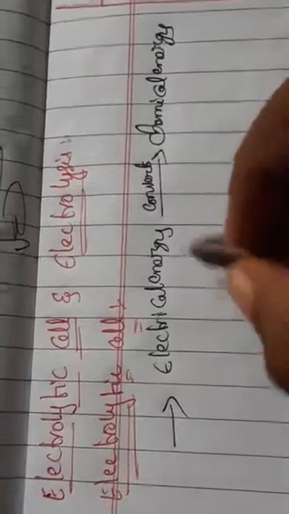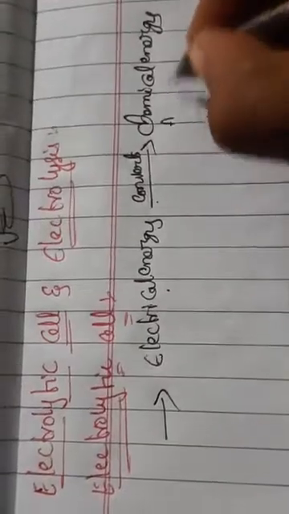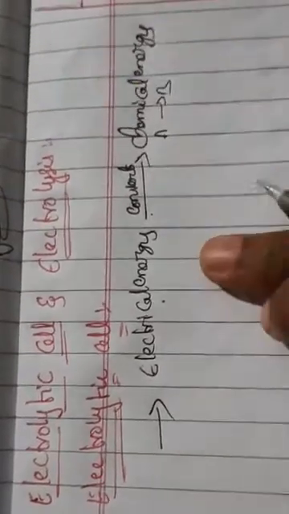We are saying electrolytic cell here. It means when we apply electrical energy, automatically it gives chemical energy.